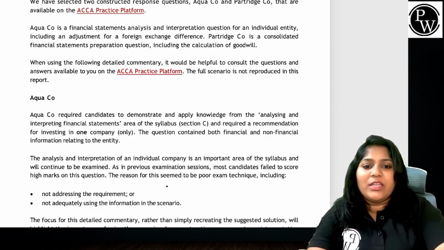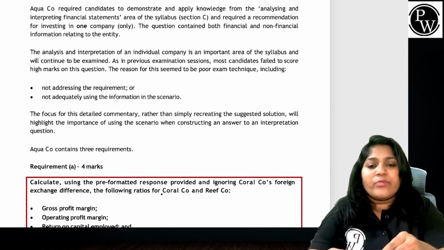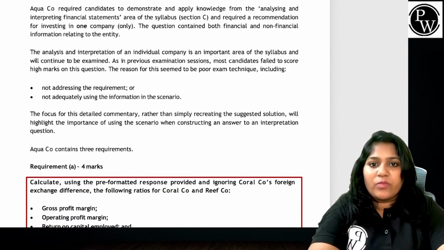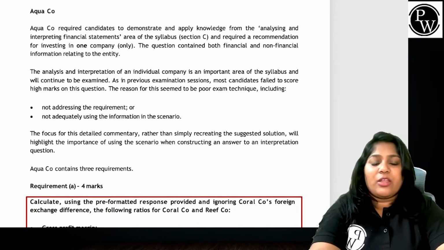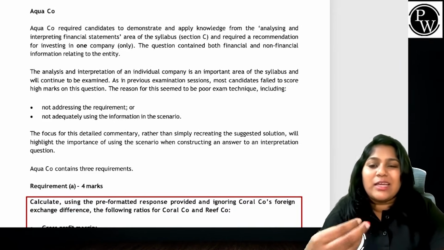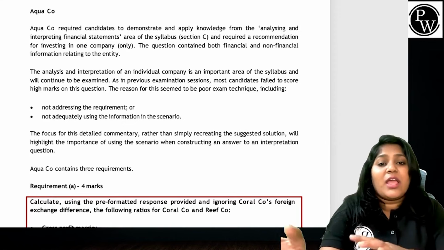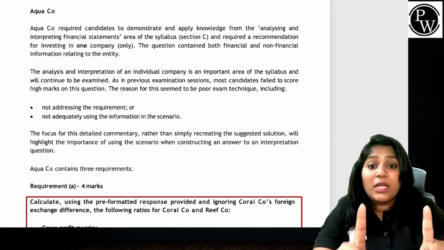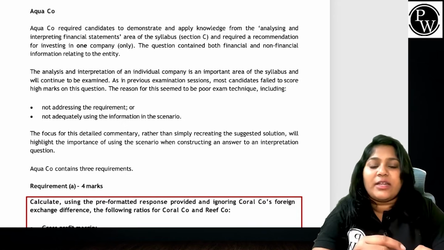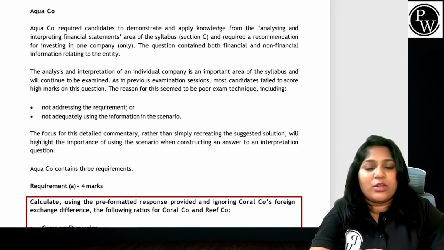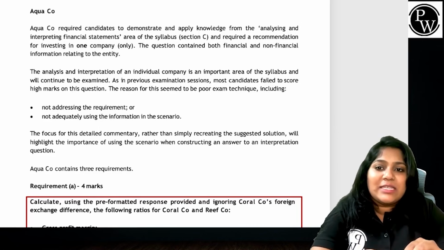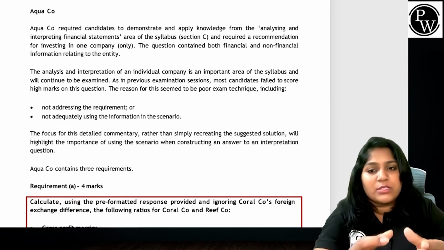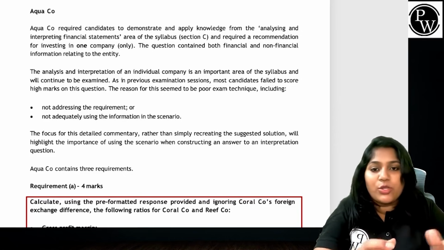So what have these people done, let's read. What happened in Aqua Company? Aqua Company required candidates to demonstrate and apply knowledge from the analyzing and interpreting financial statements area of the syllabus, and required a recommendation for investing in one company only. The question contained both financial and non-financial information related to the entity. The analysis and interpretation of the individual company is an important area of the syllabus, and it will continue to be examined.